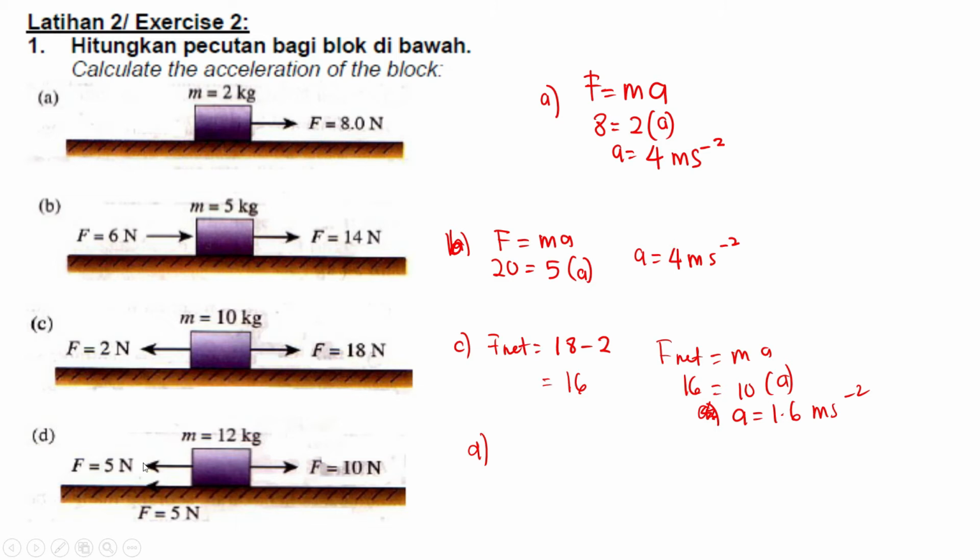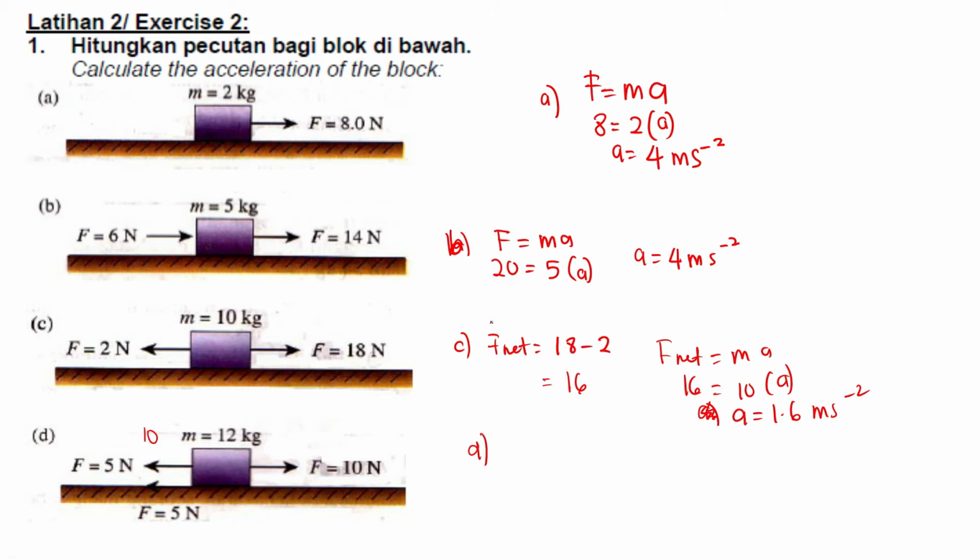But this one, there are two forces acting to the right, three to the left, and one force only acting to the right. So you have to add these two forces first. Okay, so 5 plus 5 is 10. Because they have the same direction here, so we just simplify this force first. So 5 plus 5 is 10. Okay, so 10 to the right and also 10 to the left.